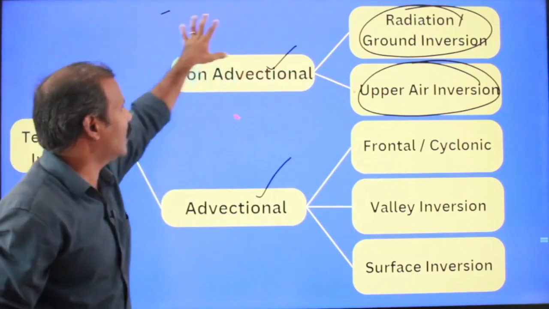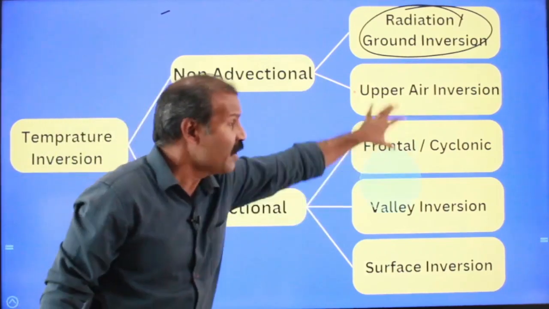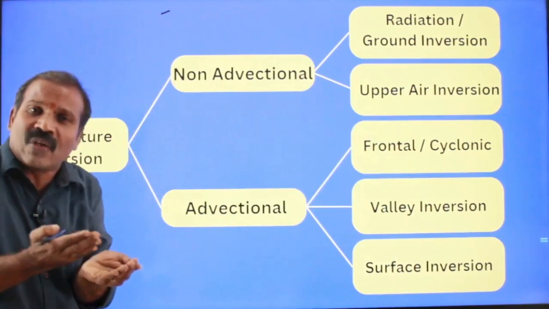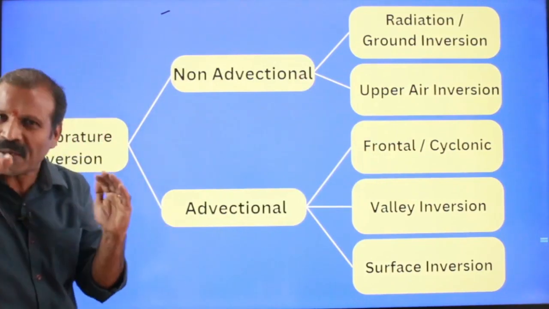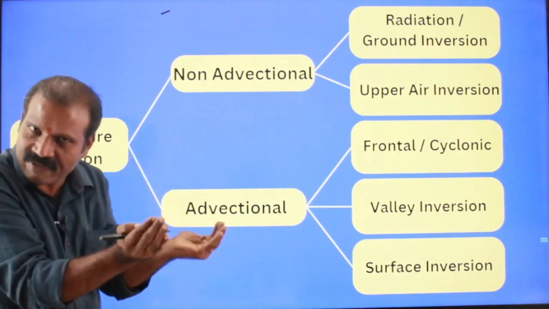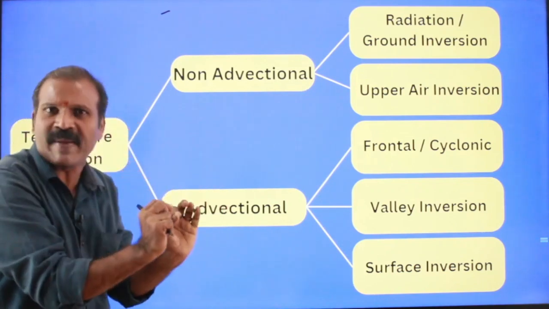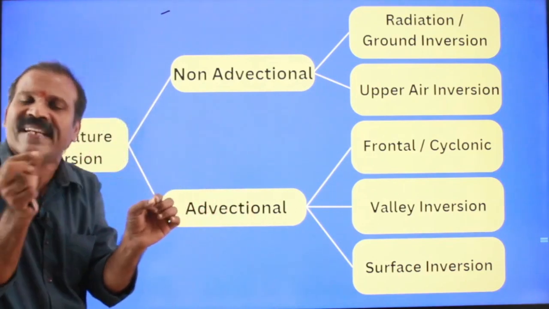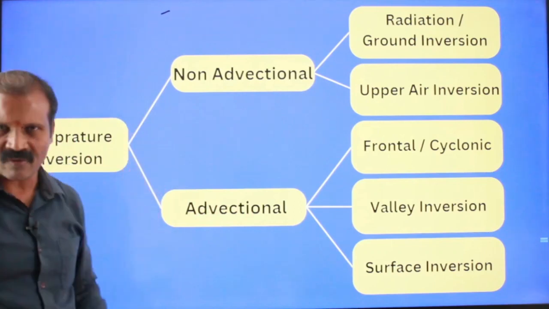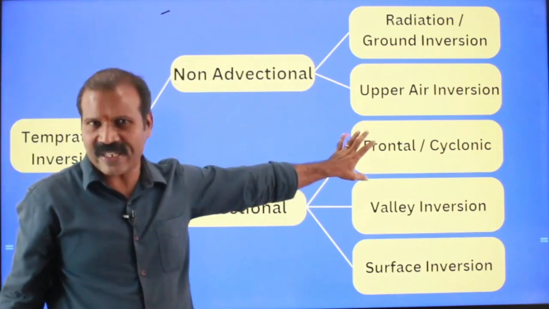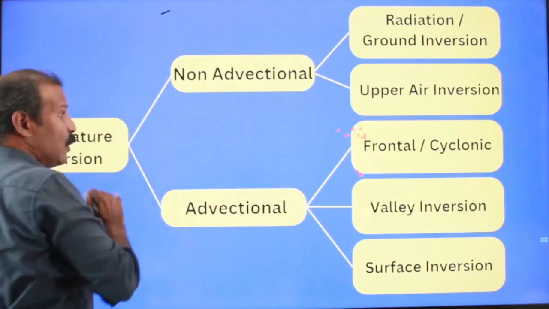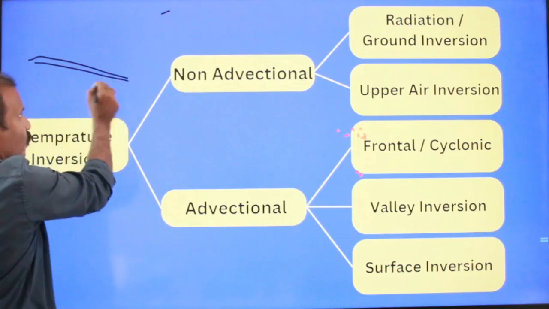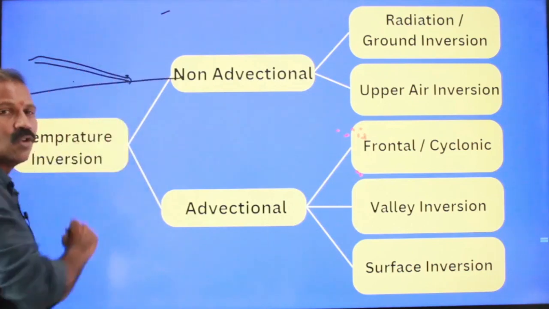Now when you come to advectional inversion, horizontal movement of air must be there, either horizontal movement or some slanting movement of air. That means one parcel of air must be transmigrated from one region to another, and that triggers the thermal inversion. For example, take frontal or cyclonic inversion, if you might have known about a front. A front is a transitional zone where cold air meets with warm air.